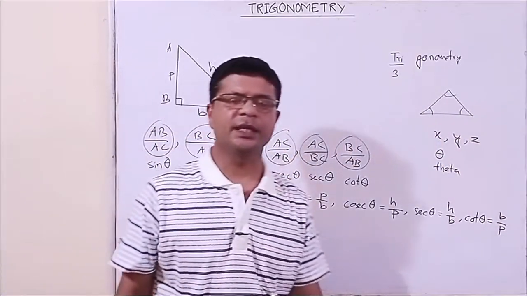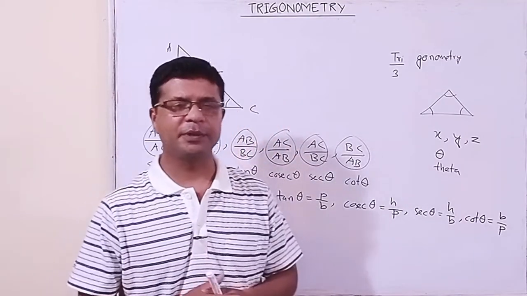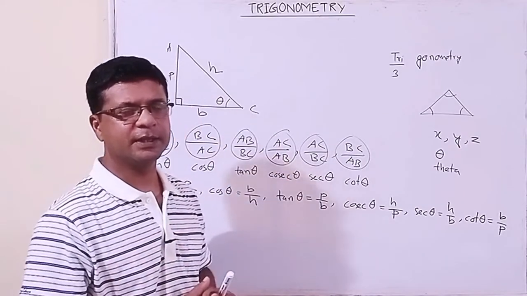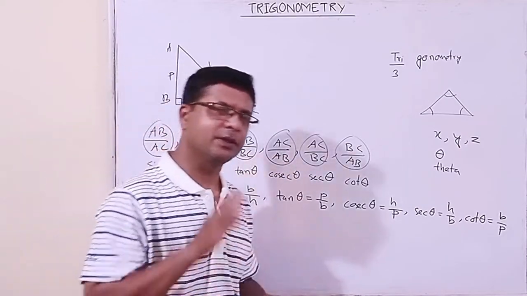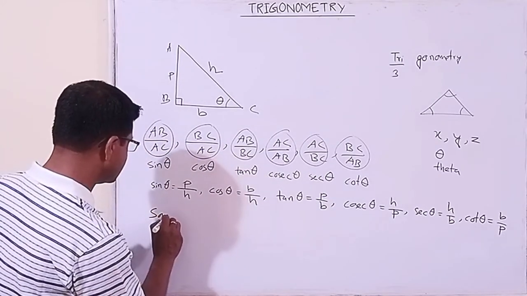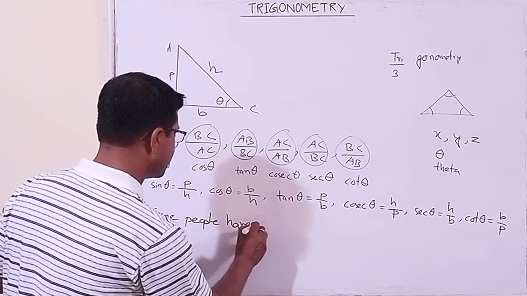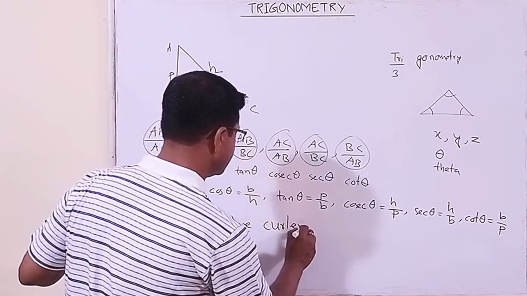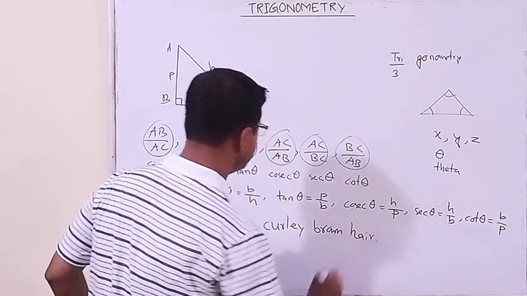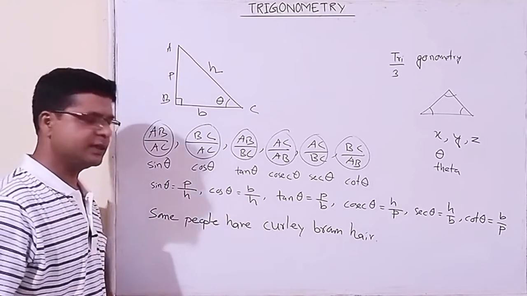Now the thing is, how will we remember that sin theta is perpendicular by hypotenuse, cos theta is base by hypotenuse, tan theta is perpendicular by base? There should be a shortcut. We shall use a sentence. The sentence is: some people have curly brown hair. Only this much you learn. So what is the use of this sentence?